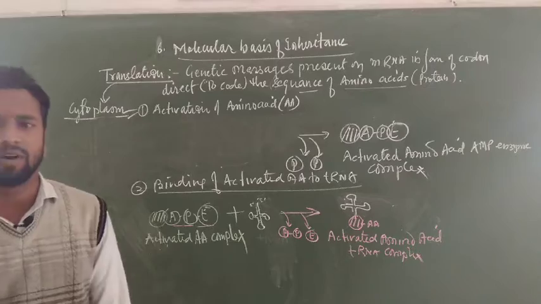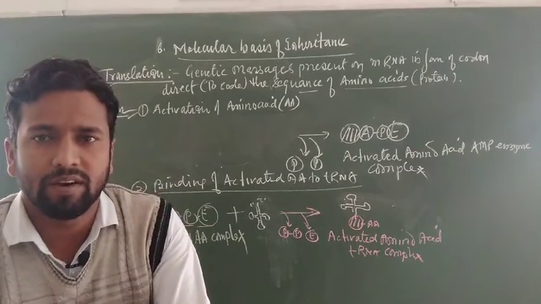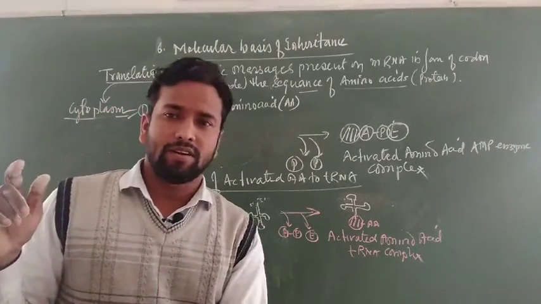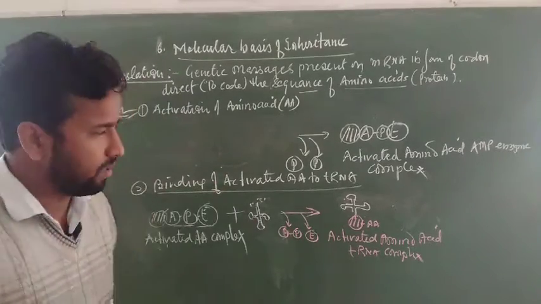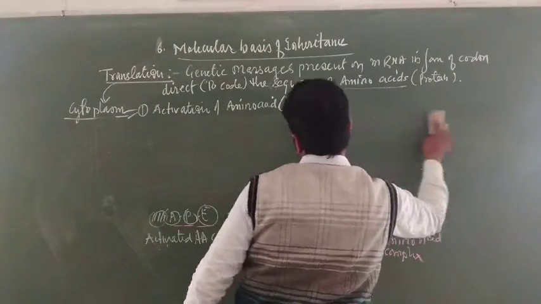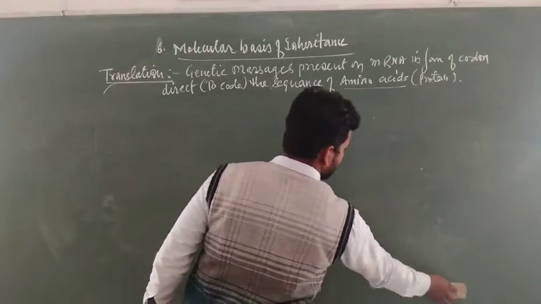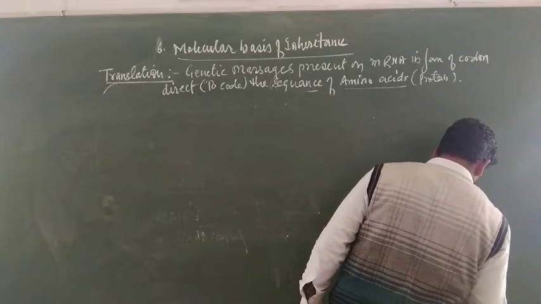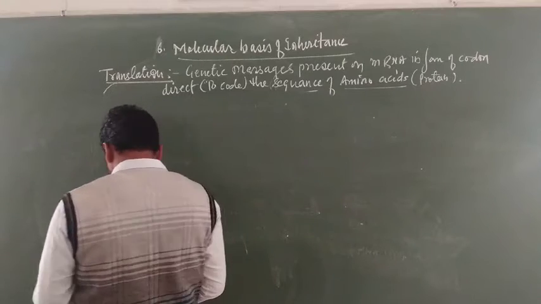Now in the third step, the mRNA joins with the ribosome. This overall mechanism takes place in the cytoplasm, students. You must remember this because it is a competition question, but I think it is very common.